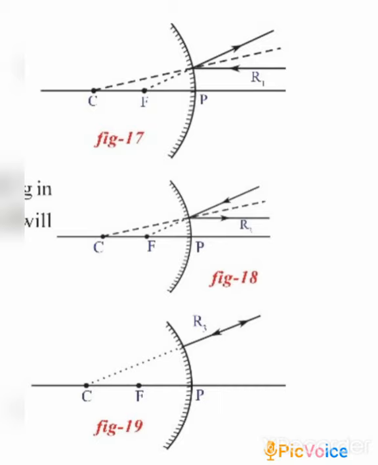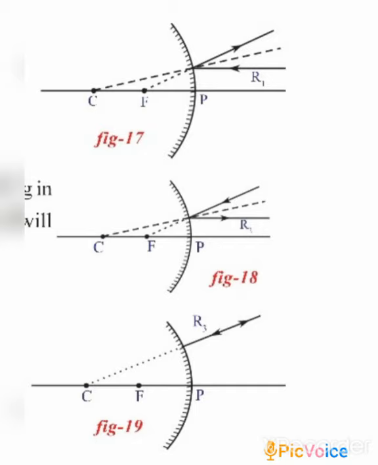And with respect to figure 18, which is the reverse of figure 17, a ray which is coming from the top is getting reflected parallel to the principal axis, because it looks as if it is coming from the focal point when joined with dots at the back.